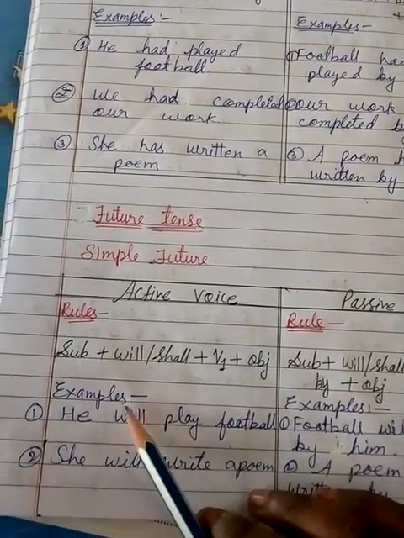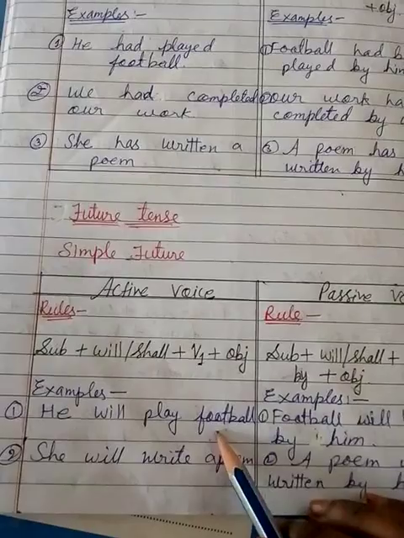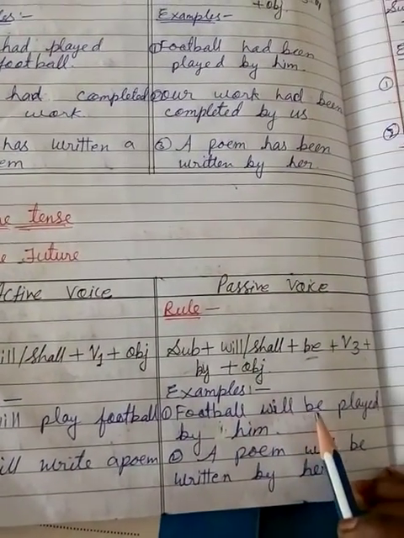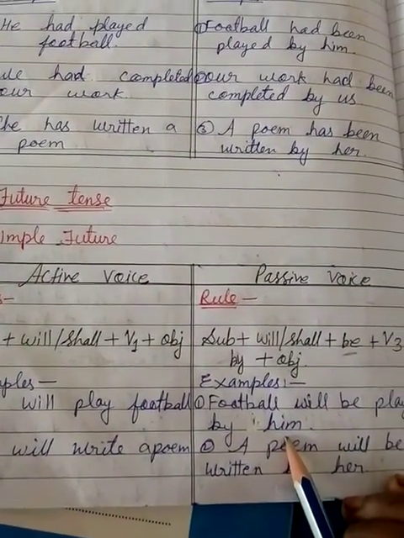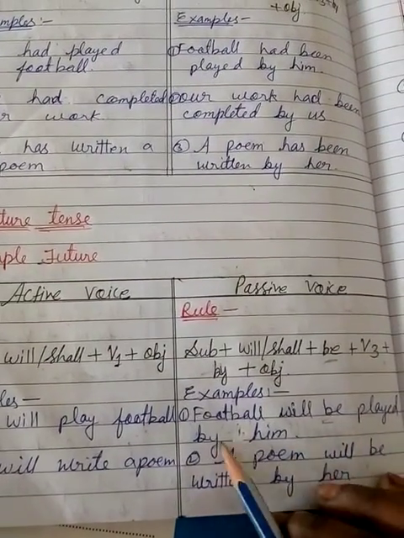Let's see the example. He will play the football, and the passive of this is: football will be played by him. So here be is added.